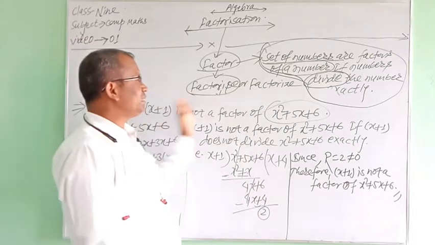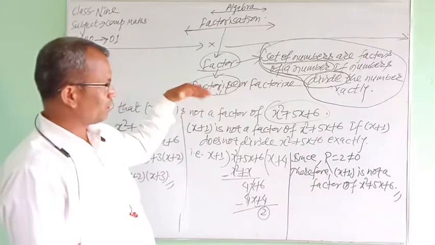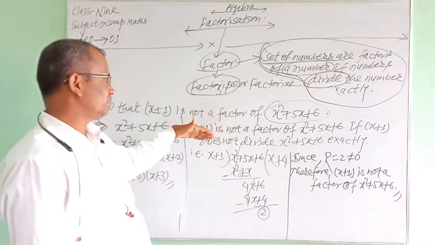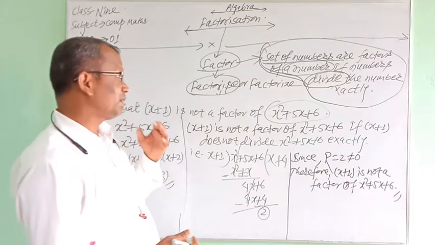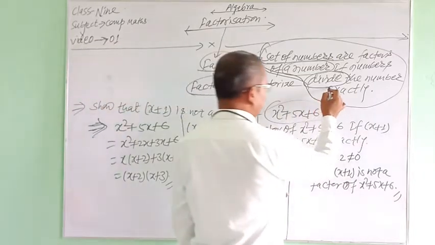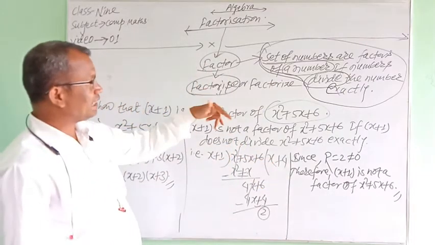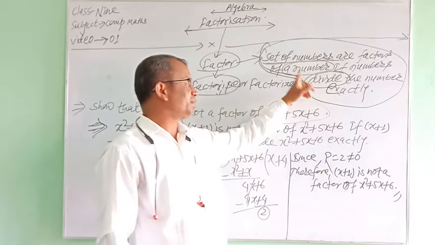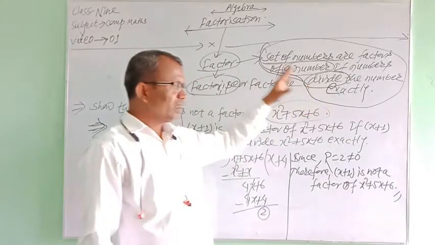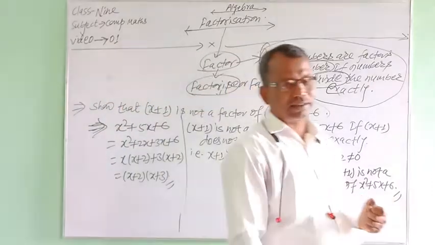Without going through the definition of factor, we will be unable to find factors. And you know the definition says factor depends on division. Factor depends on division means the exact process of finding factors is division.